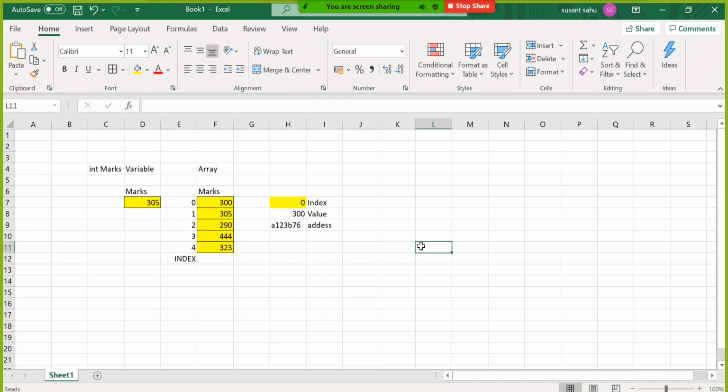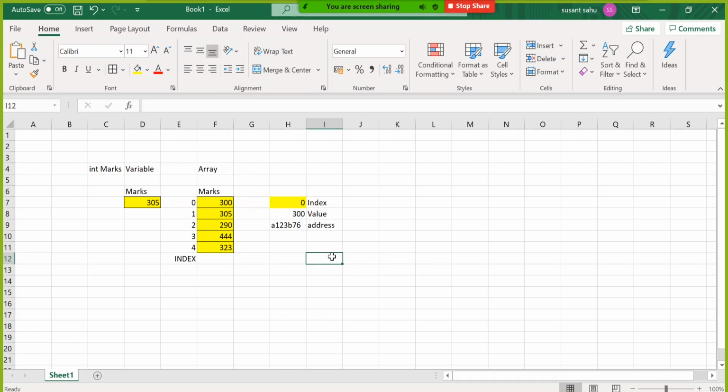Your value, your position, your address will be here, so that whenever you use this index, it will go and fetch this 300. But you don't need to display or use this address; for internal use they use this address. You cannot display or see that. Every cell will have some address location. That is also a part of the stack, so you have to understand that.